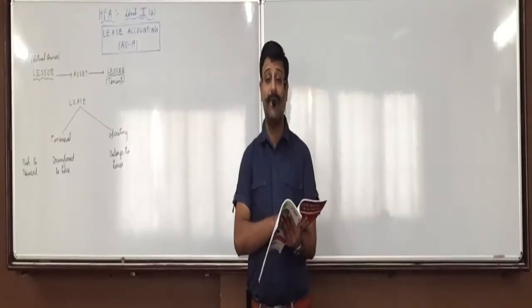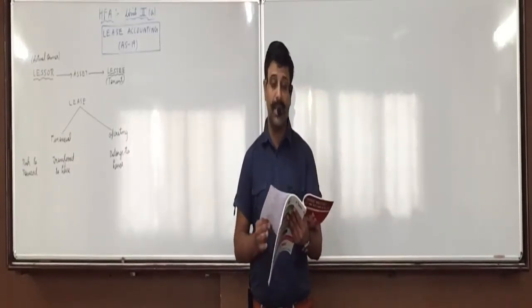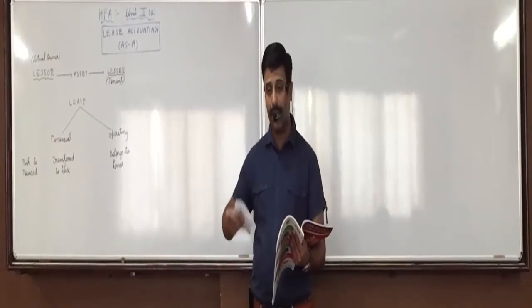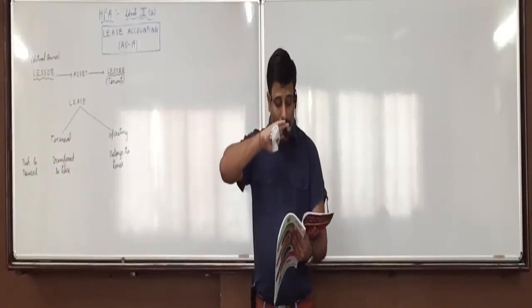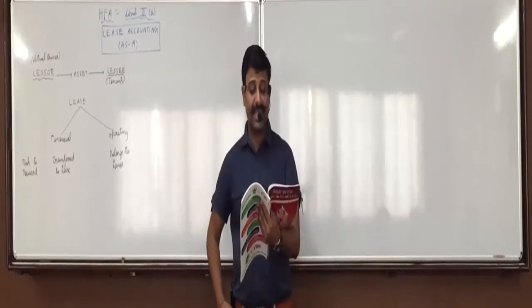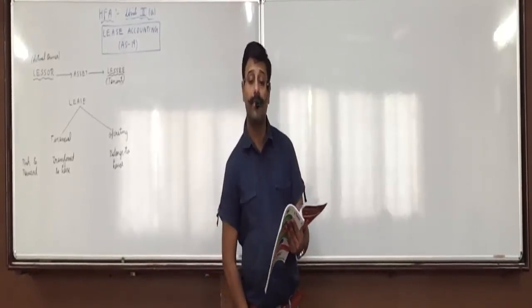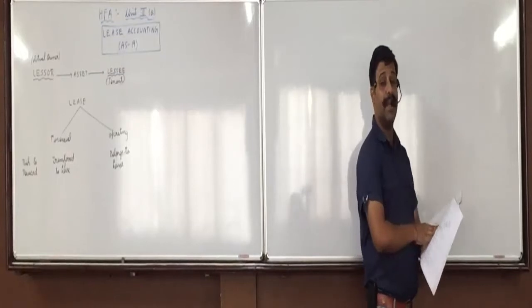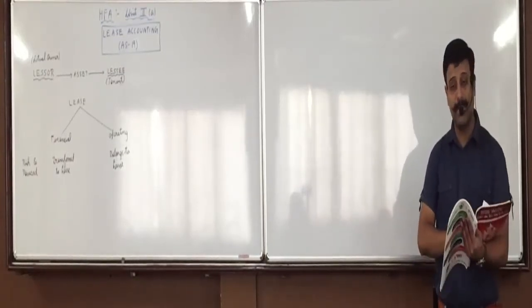Net investment is equal to gross investment minus unearned finance income. Now gross investment, we have seen on the previous page, is minimum lease payment plus unguaranteed residual value, minus any unearned finance income. So any income which is not earned by the lessor, like interest income, will be subtracted.